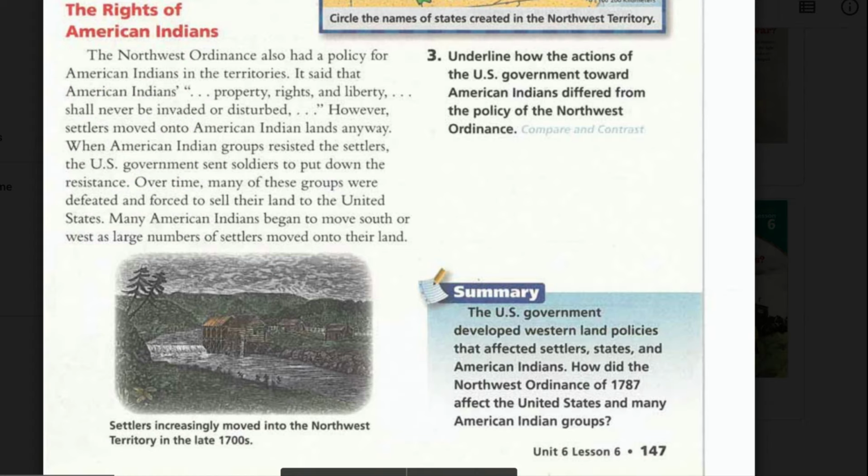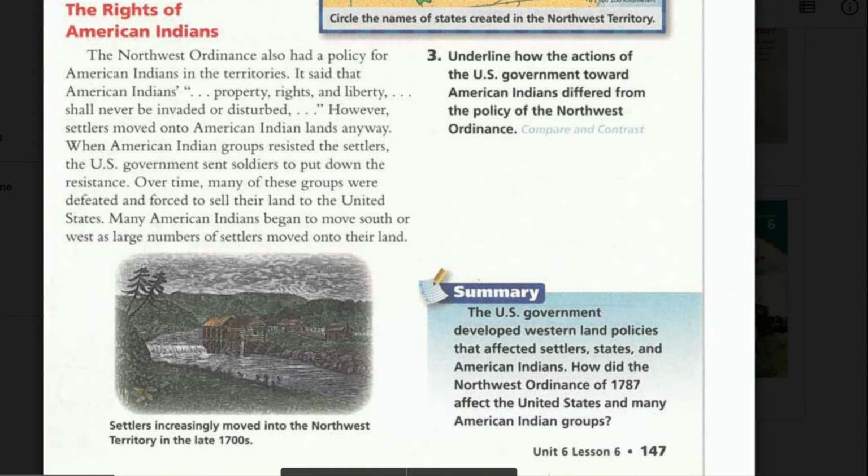When American Indian groups resisted the settlers, the U.S. government sent soldiers to put down the resistance. Over time, many of these groups were defeated and forced to sell their land to the United States. Many American Indians began to move south or west as large numbers of settlers moved onto their land.